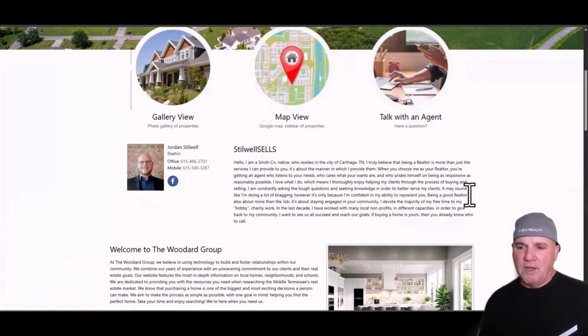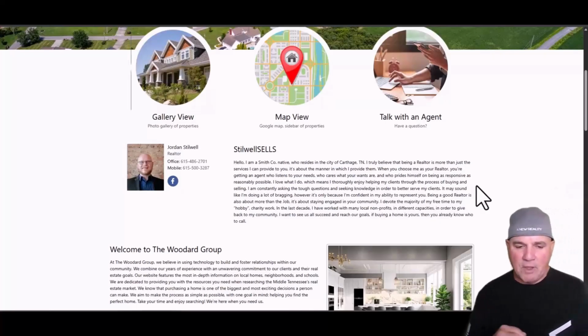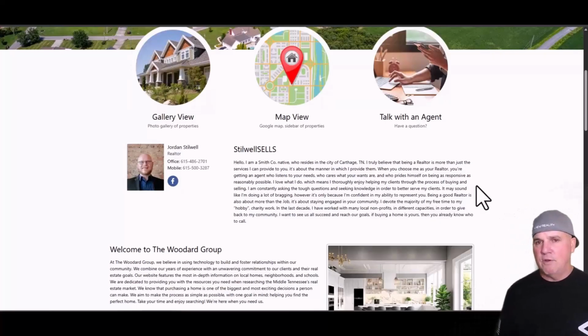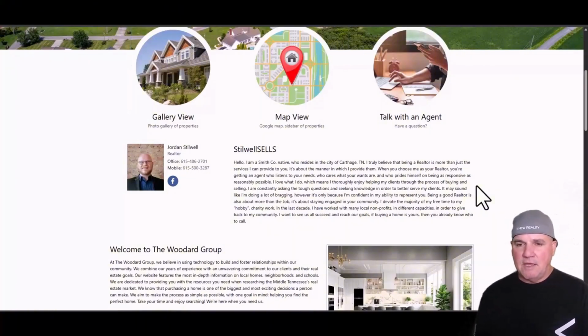I would build a list of these, and I would try to go after like 20 to 30 agents a week. If you really want to build this up, imagine if you're charging $300 a month for this service, and let's just say you get 10 clients on board, 10 realtors.